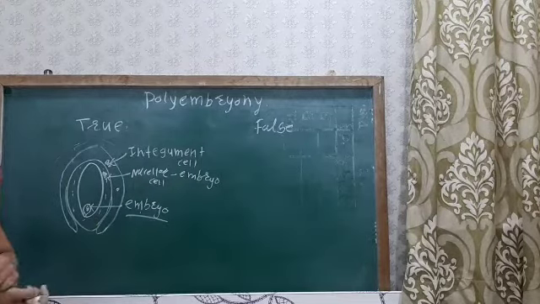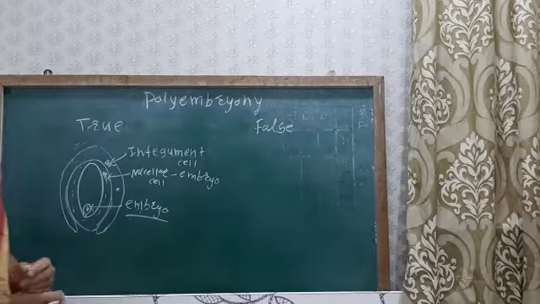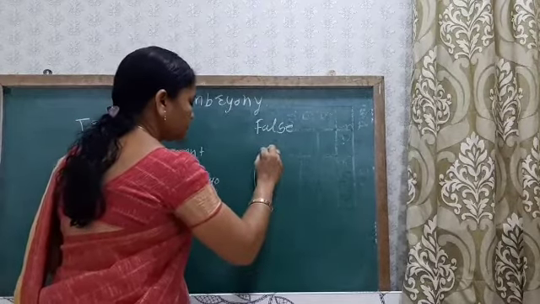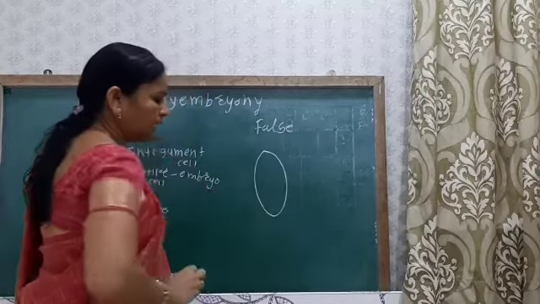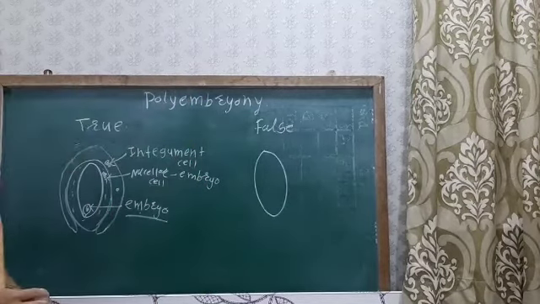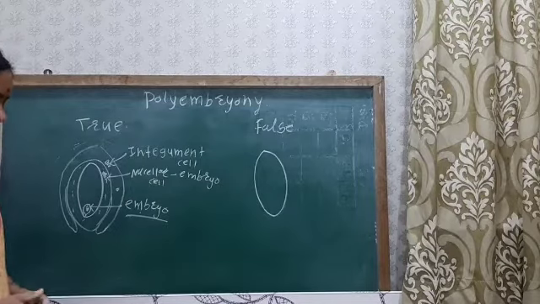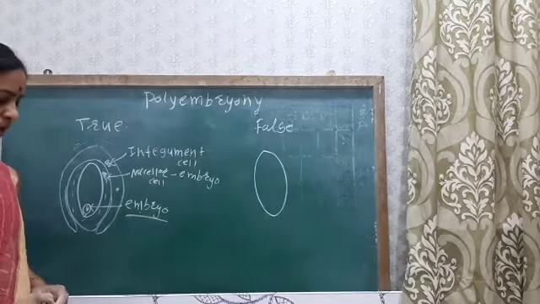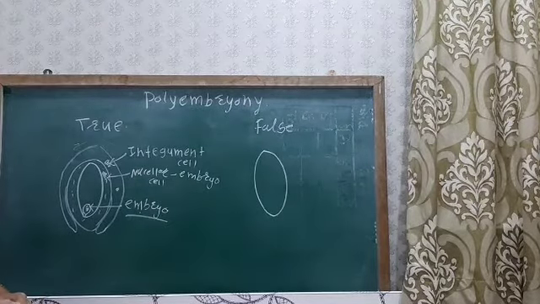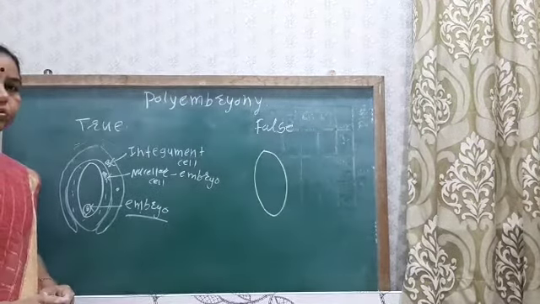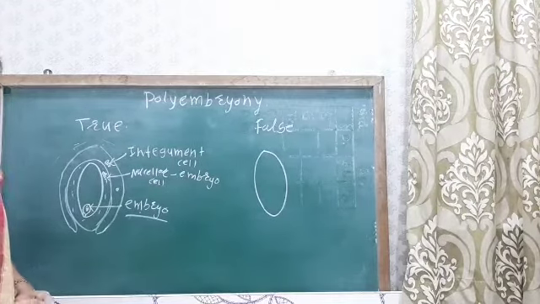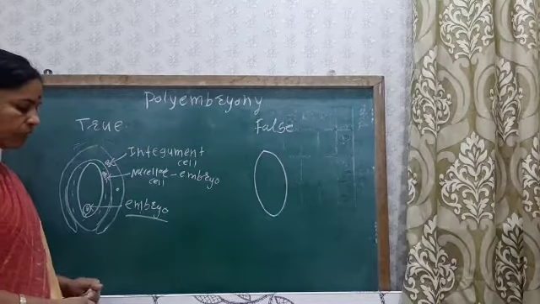So what is false polyembryony? Inside the nucellus, many embryo sacs are produced. Additional embryos arise in the embryo sac due to the cleavage of the zygotic cell, or from the synergid cells or the antipodal cells.